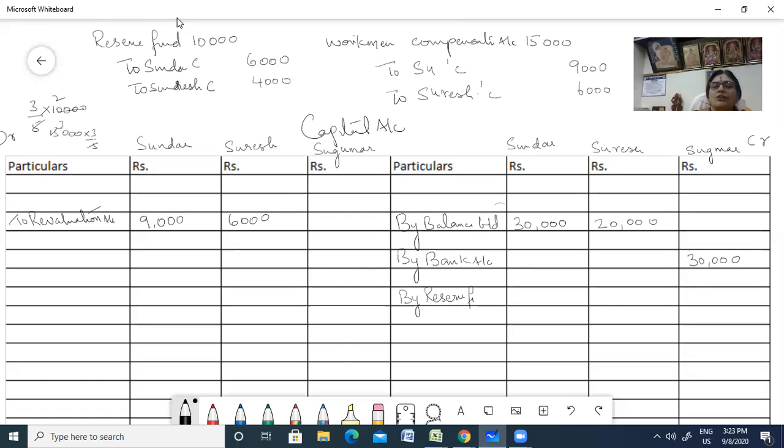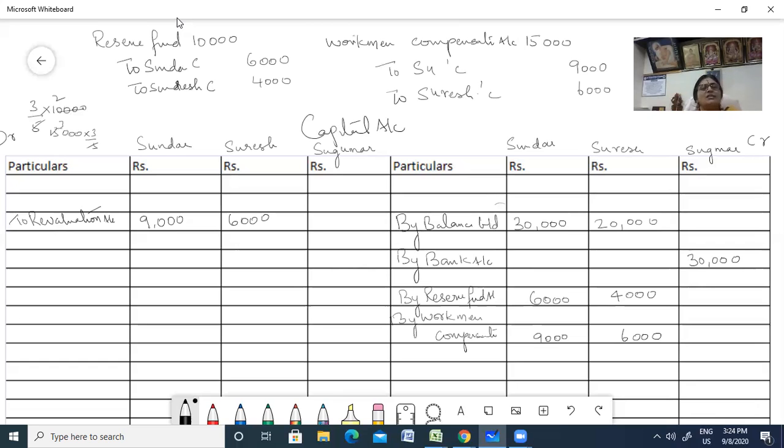By reserve fund account, that comes to 6,000 and 4,000. Here by workman compensation fund, you always maintain a reserve in case something happens to the employees. You will have a fund from which you will be spending for the employees. So workmen compensation fund 9,000 and 6,000.